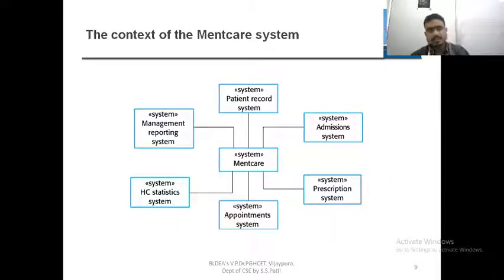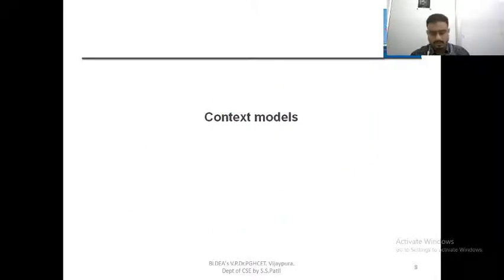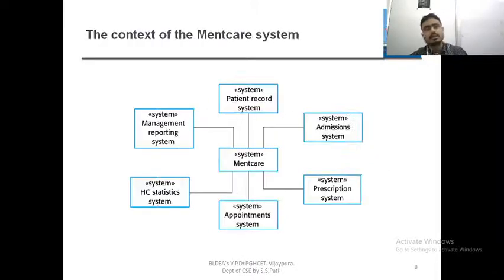Next comes the context models. This is one of the types of model, and this is the context model they have developed for the mental health care system. Note down MHC-PMS, that is the mental health care patient management system. PMS means patient monitoring system, that is okay.